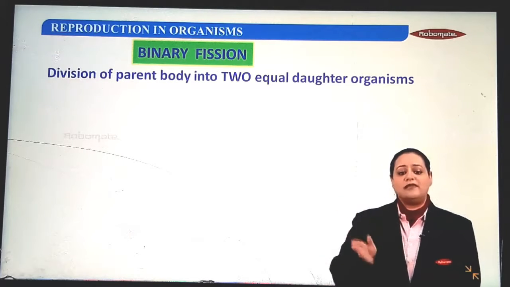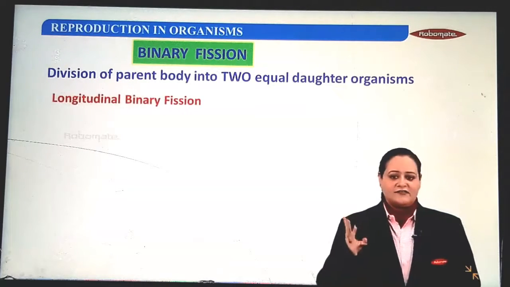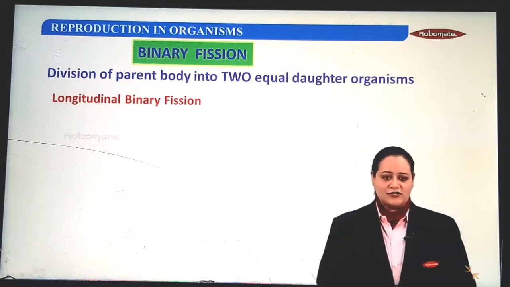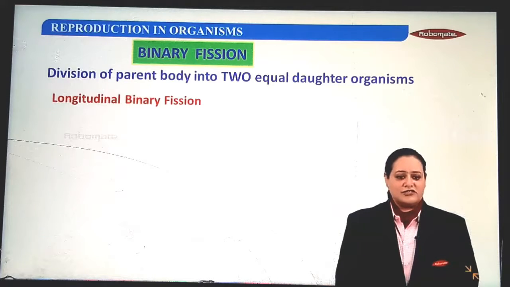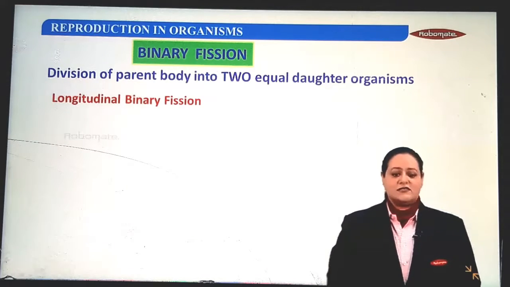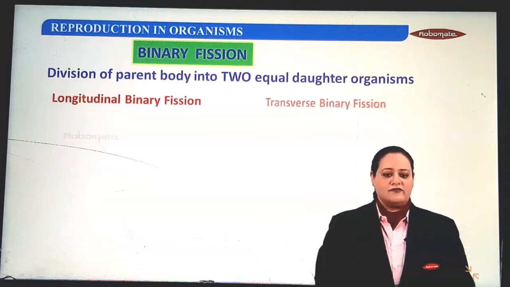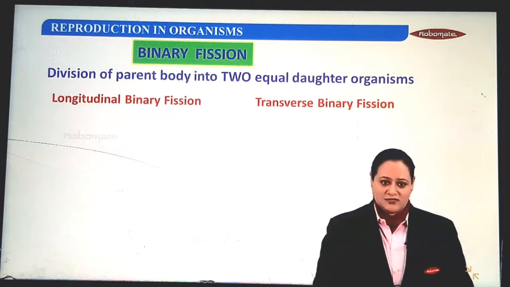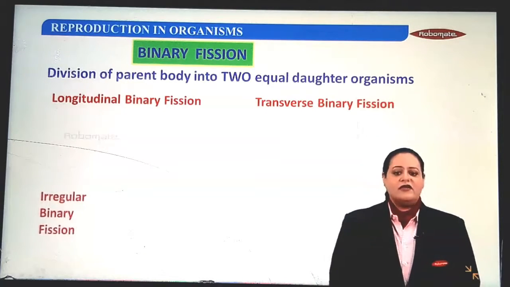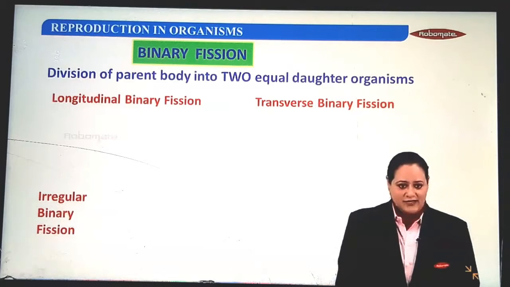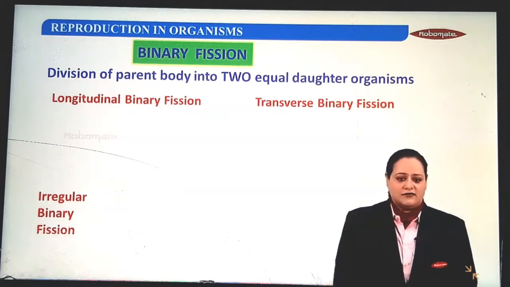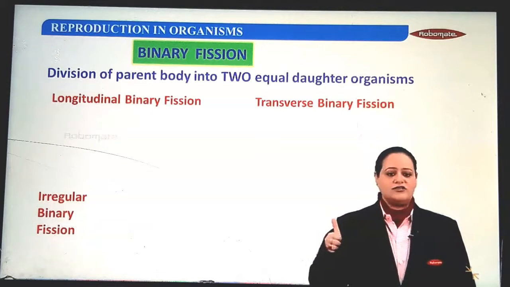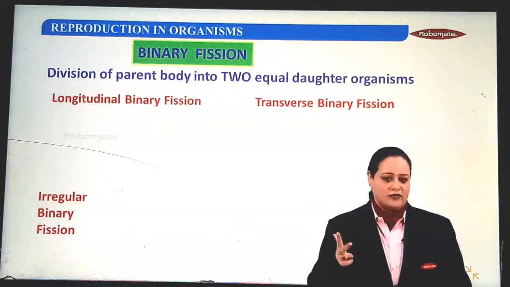Depending upon the plane of division, there are three types of binary fissions. The first, on your screen, is longitudinal binary fission. If the division is in a vertical plane, it is longitudinal. If division is in a transverse or horizontal plane, it is transverse binary fission. And if it takes place in any possible plane, it is called irregular binary fission. So kids, there are three types of binary fissions: the longitudinal, transverse, and irregular.